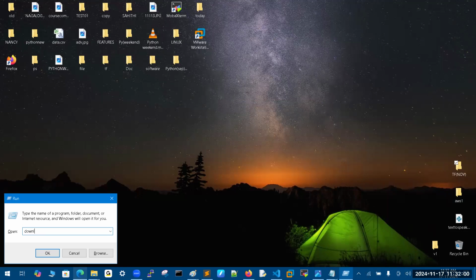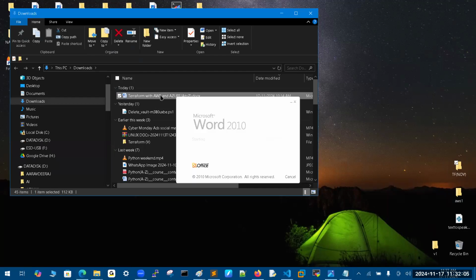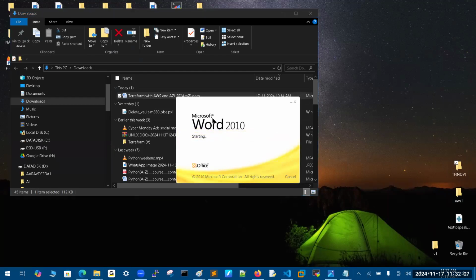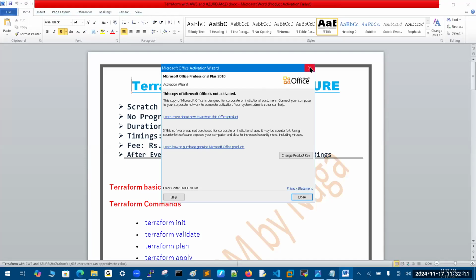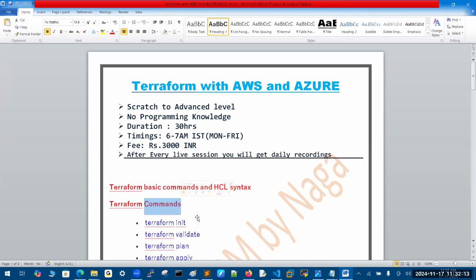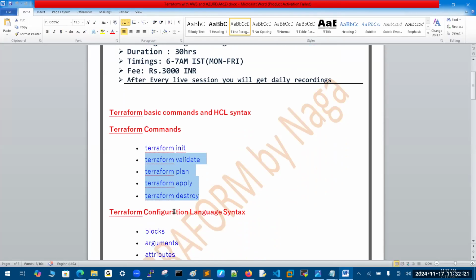You have a mic option after this complete demo session. Just give me some time. Yes, this is the one. This batch is purely weekdays. There is no weekend. Morning 6 to 7, 30 days validity. And Terraform history, this command general I said in the flow. But the content is like an official one. For your certification point, only this content.